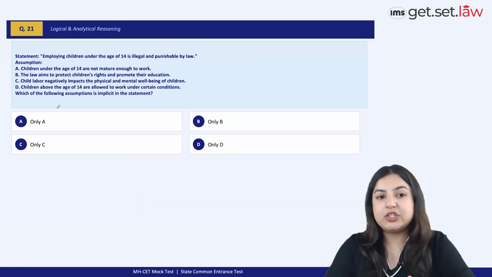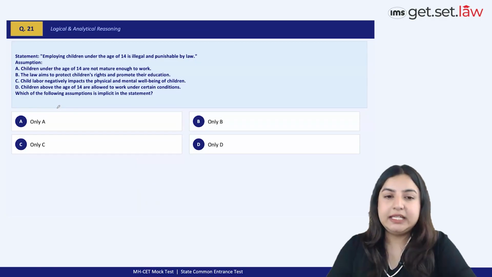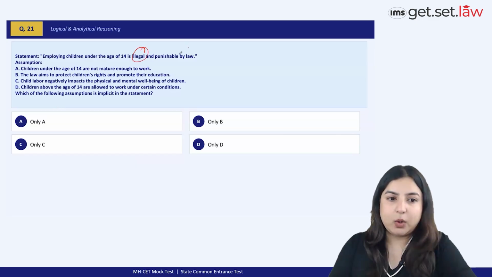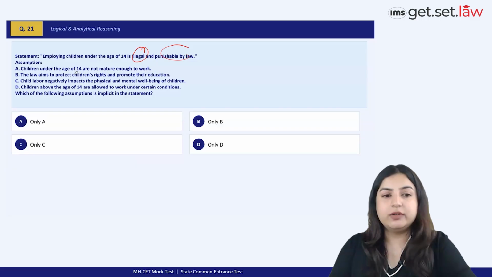Next question. Employing children under the age of 14 is illegal and punishable by law. So, which of the following is an implicit assumption here? Children under the age of 14 are not mature enough to work. Now, something that's punishable by law, something that is made illegal, is not always based on determining somebody's maturity, right? Maturity is a very subjective element, right? It can vary depending on somebody's age. It does not automatically mean that somebody who's 14 or 15 is not mature enough.